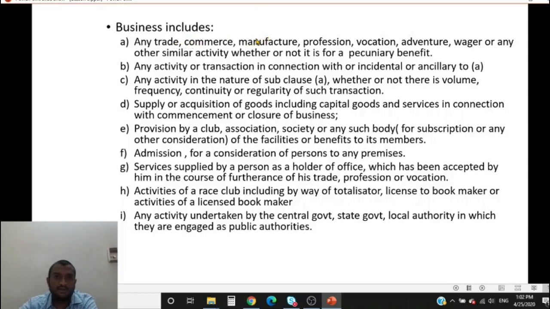So what is a manufacture? Manufacture, as per the excise law, is converting one product into another which has distinct use, capability and features. If it is completely converted into something which is completely new, it is a manufacture. Right? What is profession? We all are striving towards one profession. We want to be a chartered accountant. So these are professions. What is a vocation? See, vocation is something you have passion towards. Probably you want to play the guitar. You know how to play the guitar.